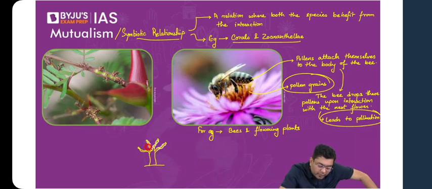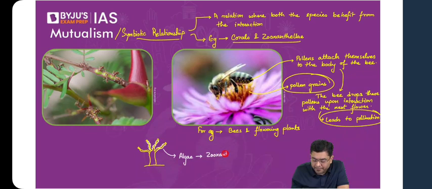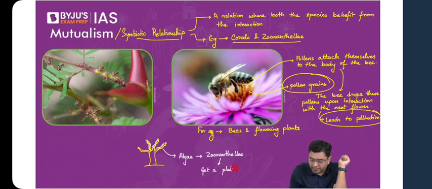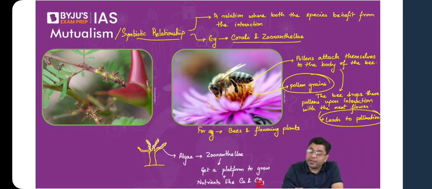So these algae that you see, that is what is zooxanthellae. Now, overall, how is it a symbiotic relationship? Basically, the zooxanthellae get a platform where they can grow. Along with that, because the corals are able to synthesize calcium carbonate from the water around them, the zooxanthellae also get the availability of nutrients, isn't it? So zooxanthellae get a platform to grow, plus nutrients like calcium and carbonate. In return, what is it that the zooxanthellae does? In return, zooxanthellae carries out photosynthesis.